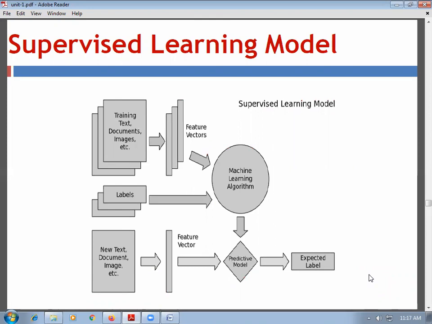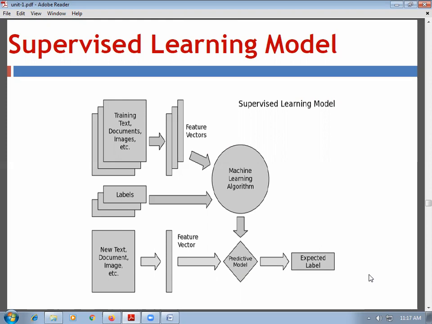Now here, as I told you earlier, it has two inputs. The first one is the training text documents, or we can simply say training data, along with the feature vectors. And the labels are also provided, which together form the machine learning algorithm.